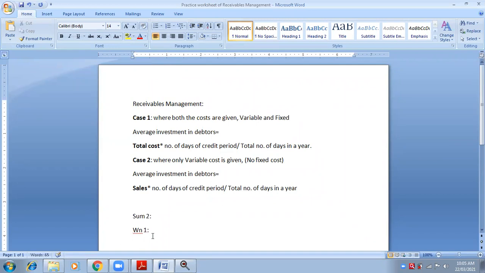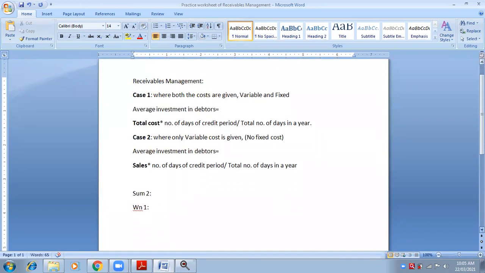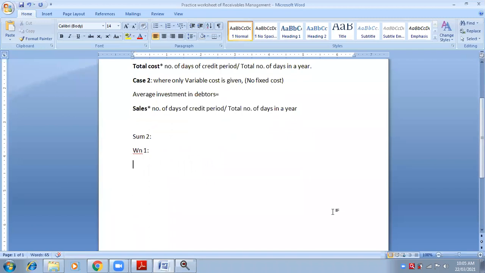Okay. Now what you will do is, see, very simple. First of all, PV ratio is given. So here you will write PV ratio is equal to contribution upon sales into 100. Okay. Now present policy. Or else I will write here PP. PP means present policy.